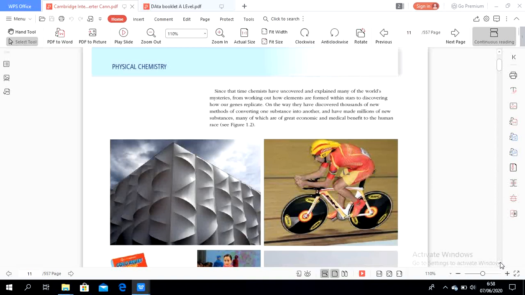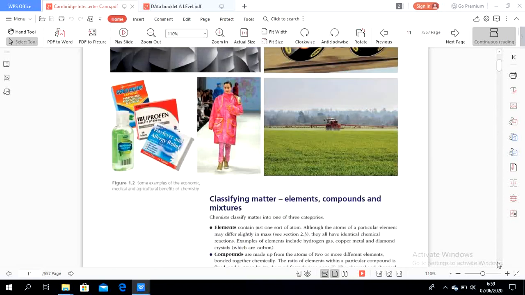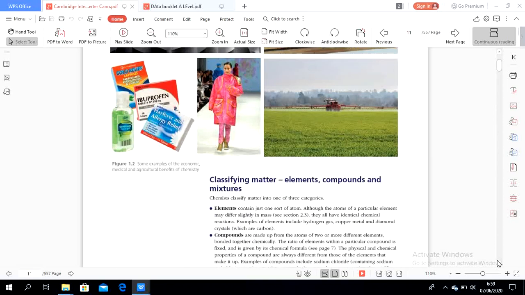And on the way, they have discovered thousands of new methods of converting one substance into another and have made millions of new substances, many of which are of great economic and medical benefit to the human race. So these are some examples of the economic, medical, and agricultural benefits of chemistry.